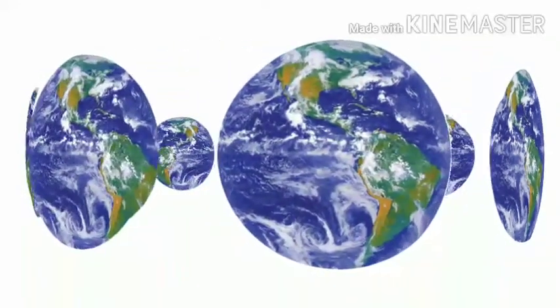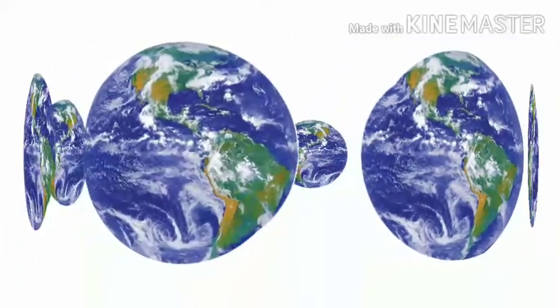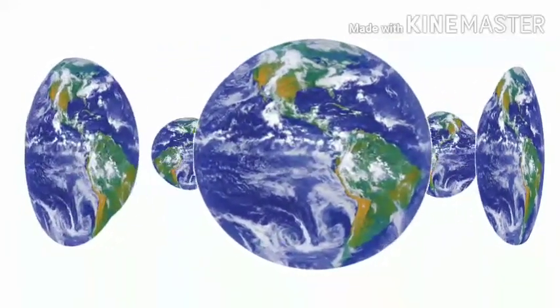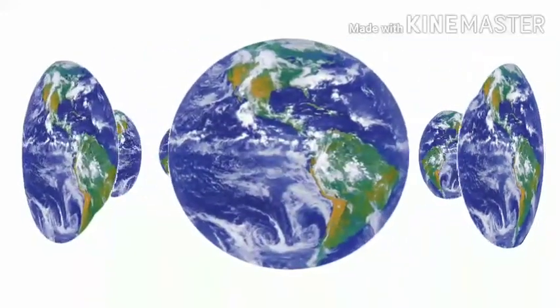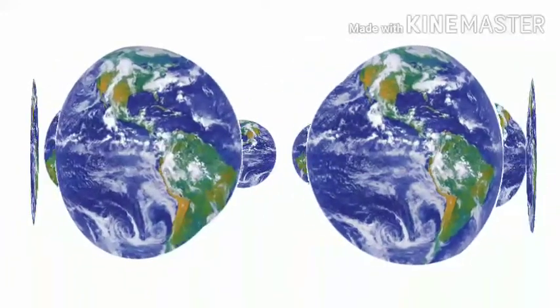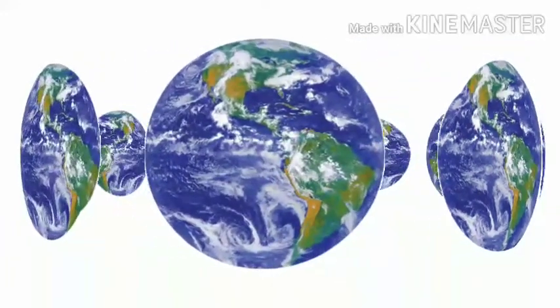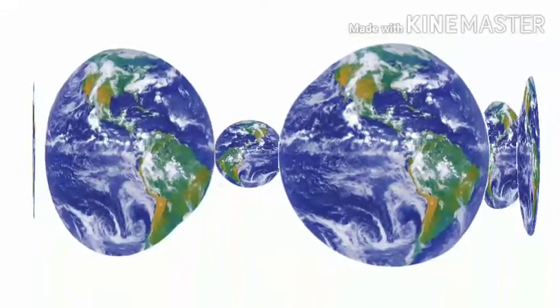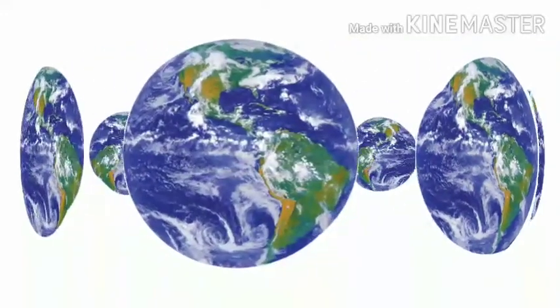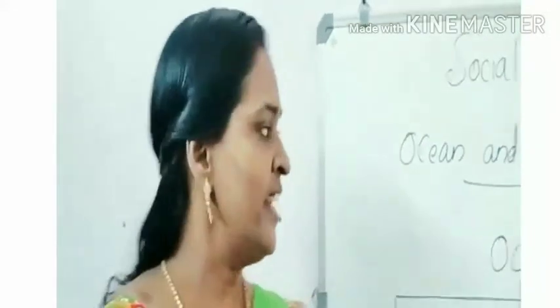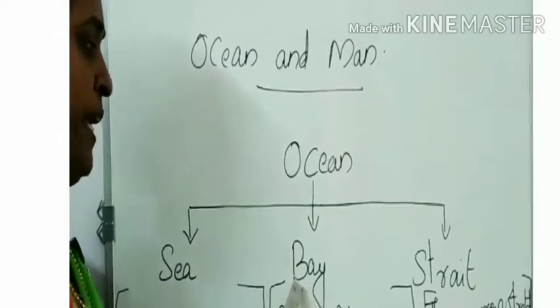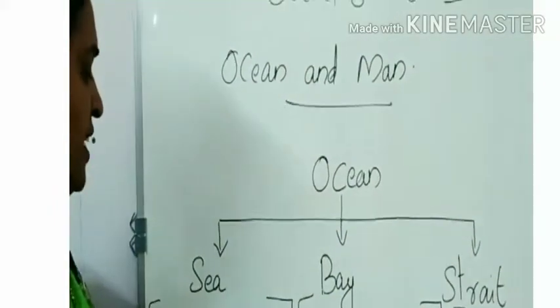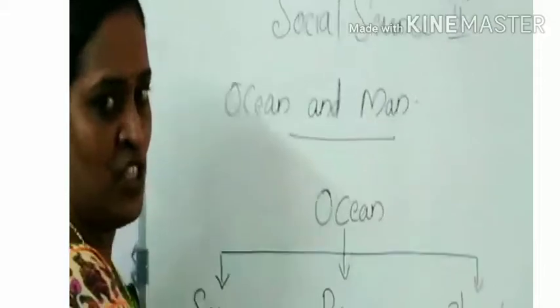Oceans occur between the land masses. The major oceans are the Pacific, the Atlantic, the Arctic, the Antarctic, and the Indian Ocean. Each of the above oceans contains bays, straits, and several seas. Children, look here. Ocean divided into sea, bay, strait. Then, what is sea?